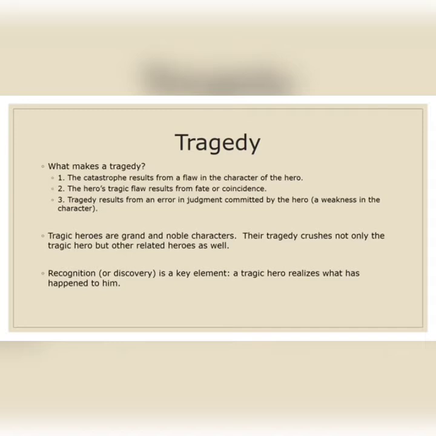And tragedy results from an error in judgment committed by the hero, a weakness in the character. If he's a king and makes a mistake in taking a decision, because of that decision he loses his entire kingdom and comes to a poor condition. And it will also affect the neighbors, all the houses around him. That is a tragic flow.